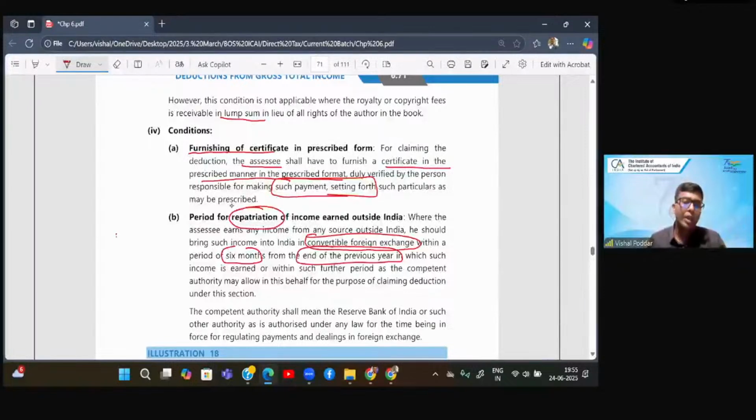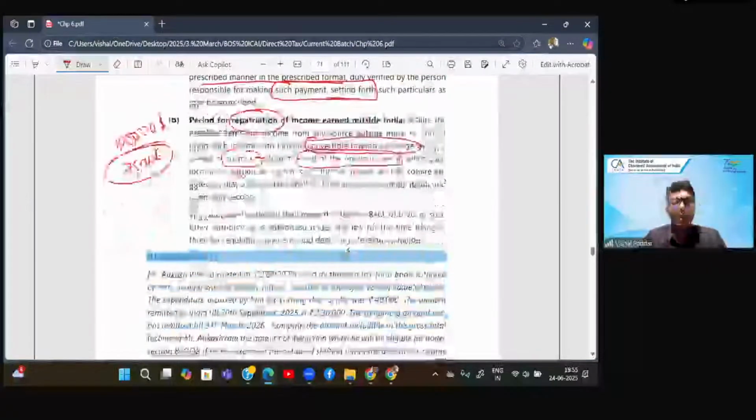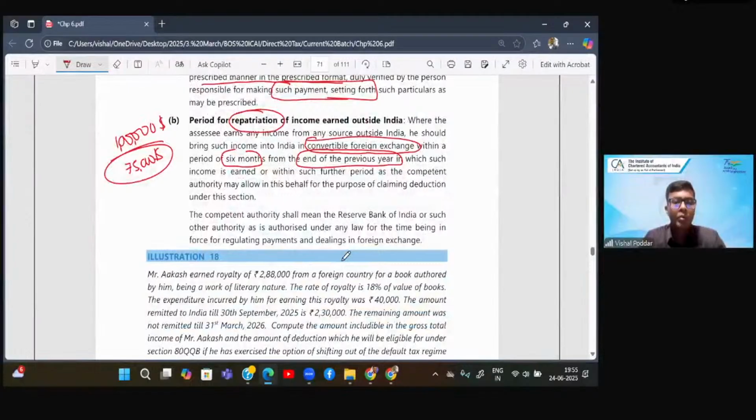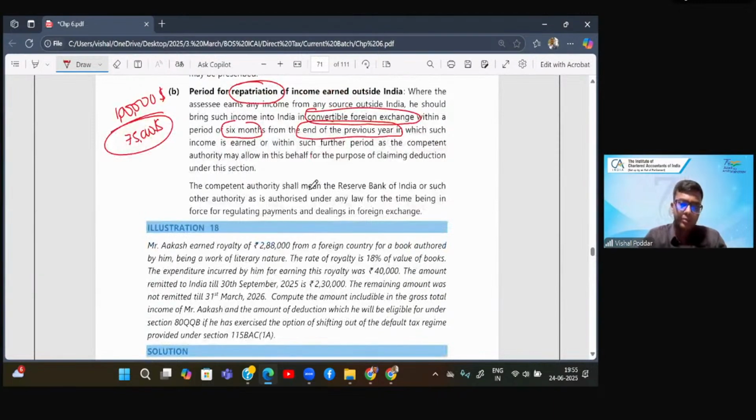Now, you may have earned, let us say, $1 lakh as royalty. But if you could bring only $75,000 into India within the time limit, $75,000 will only be considered for the purpose of computing your deduction. So what is brought into India within the time limit, or if any extension is allowed, only that much amount will be considered and not the total royalty earned.